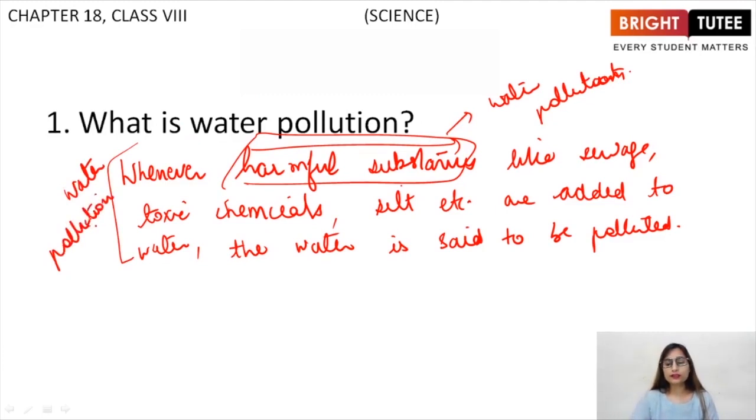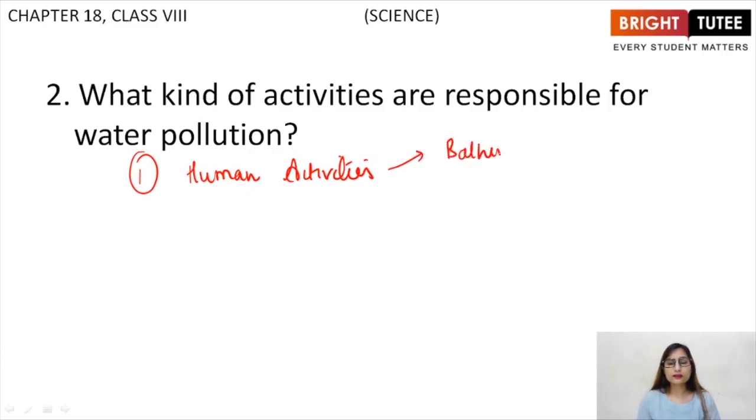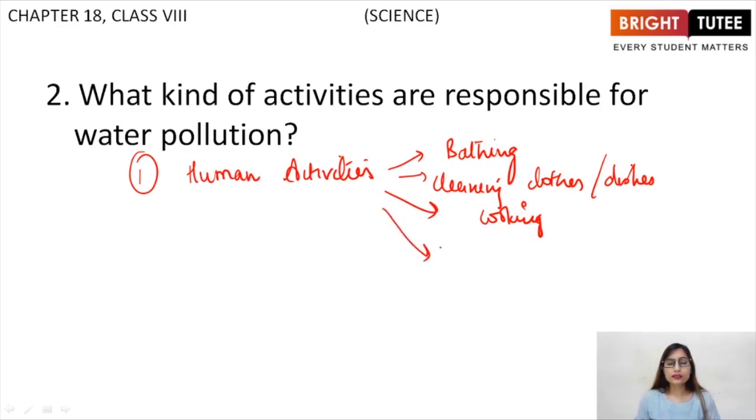Right? Next question. What kind of activities are responsible for water pollution? First of all, human activities. Human activities such as bathing, cleaning clothes and dishes, you can say, right? Then cooking. Basically these are the major activities that are done on a daily basis, that after doing these activities, the water becomes useless, you cannot use it further, right?